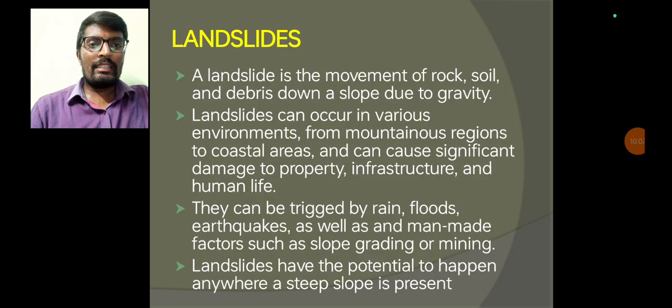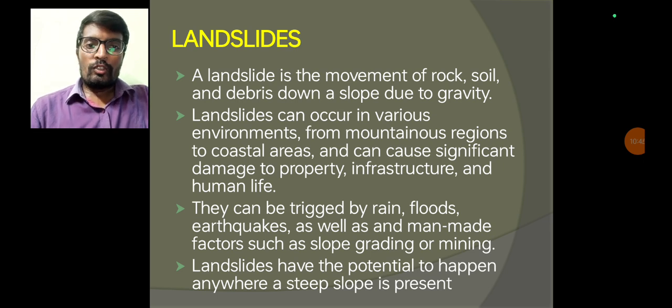Now coming to the landslide. A landslide is the movement of rock, soil and debris down a slope due to gravitational force. Landslides can occur in various environments, from mountain regions to coastal areas, and can cause significant damage to property, infrastructure and human life, as well as disruption of road networks and sometimes telecommunication and power lines.